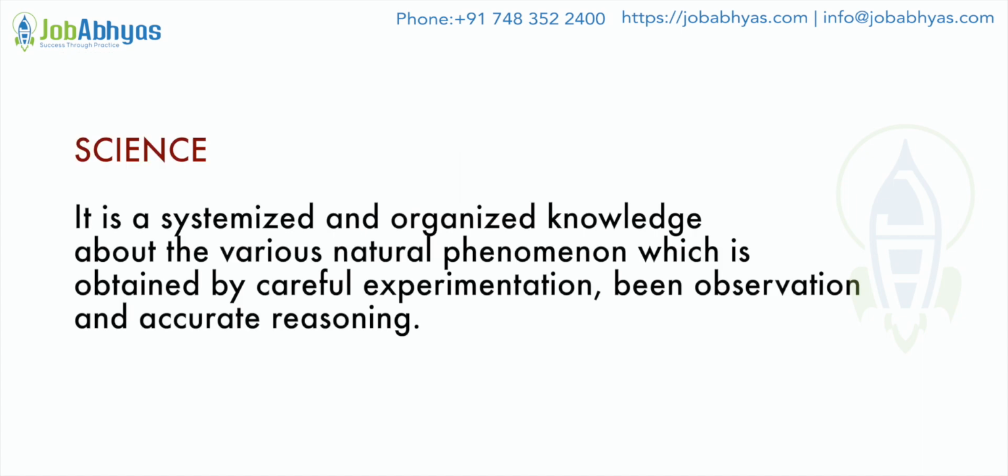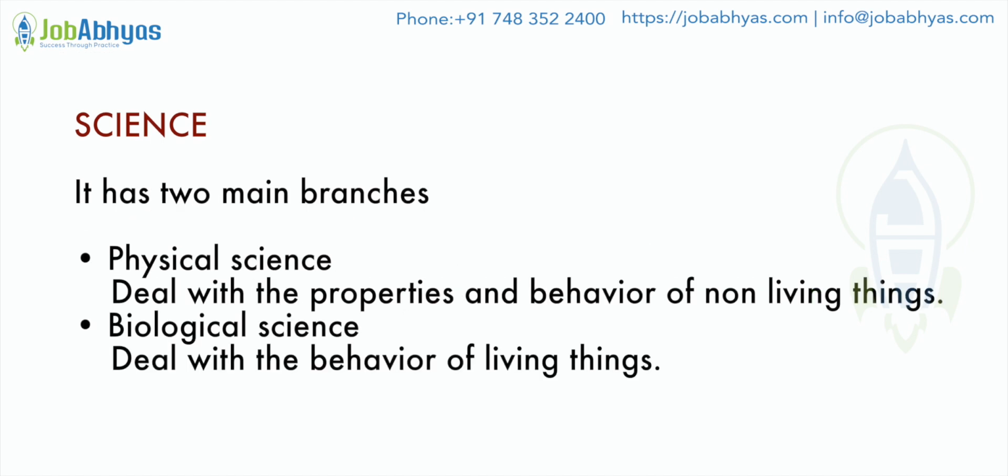Science. It's a systematized and organized knowledge about the various natural phenomena, which is obtained by careful experimentation, observation and accurate reasoning. It has two main branches, physical science and biological science. Physical science deals with the properties and behavior of non-living things. Biological science deals with the behavior of living things.